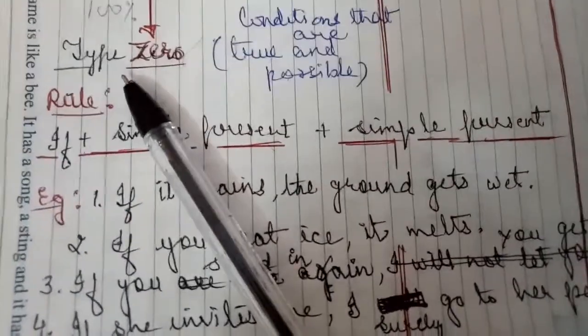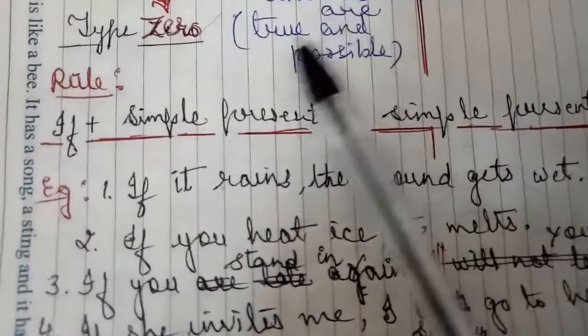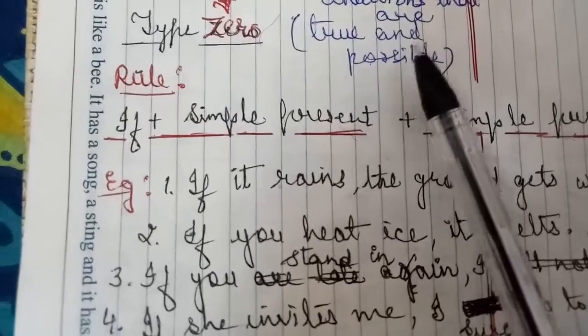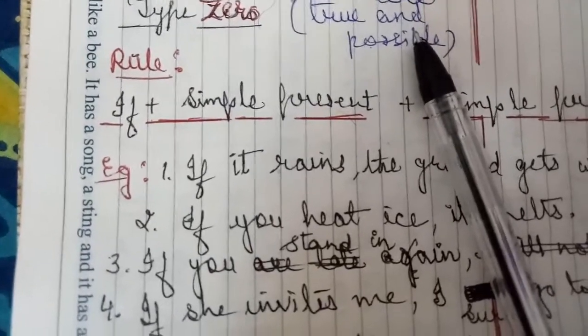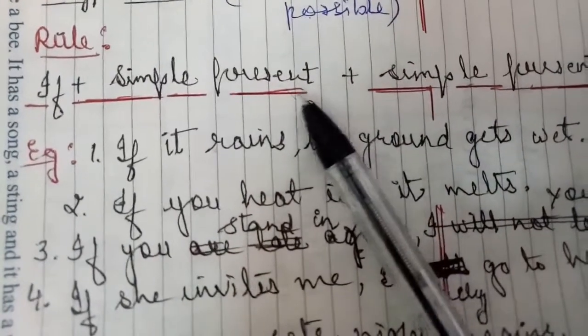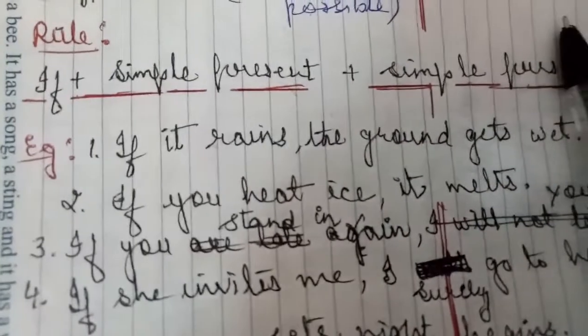Children, for ease of understanding, in type 0 we have conditions that are true and possible, which are 100% sure. Like if you boil water, it will get bubbles.